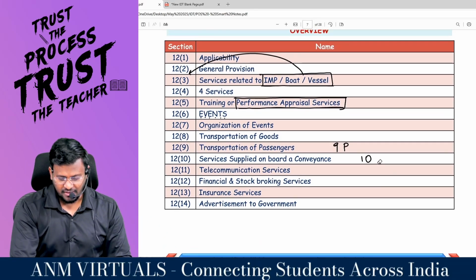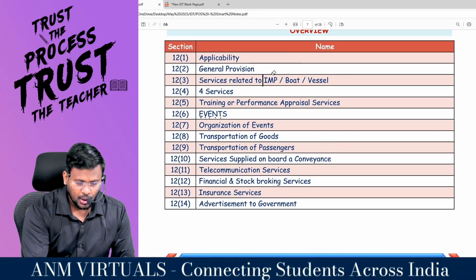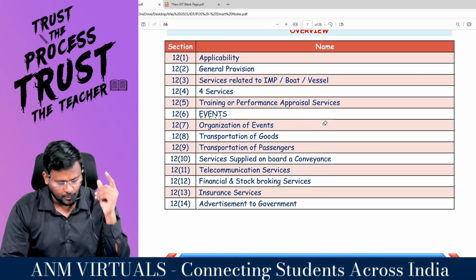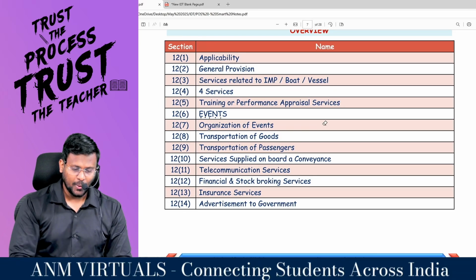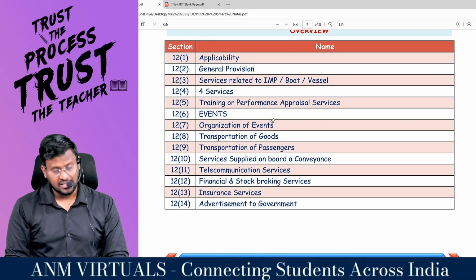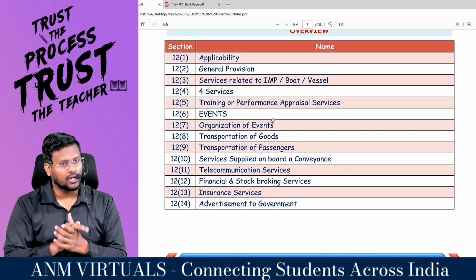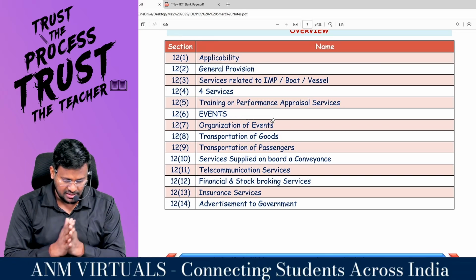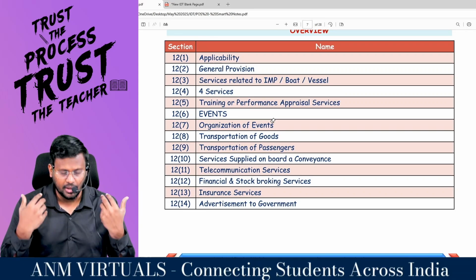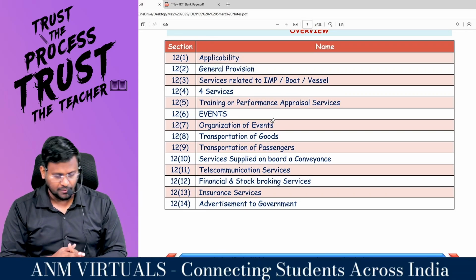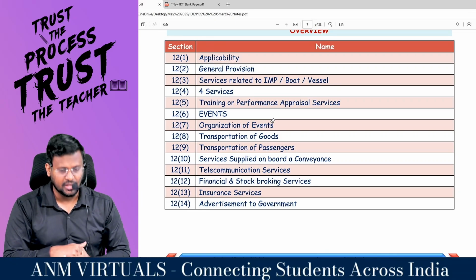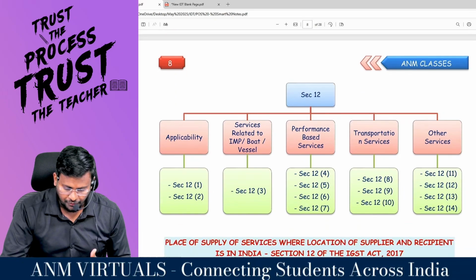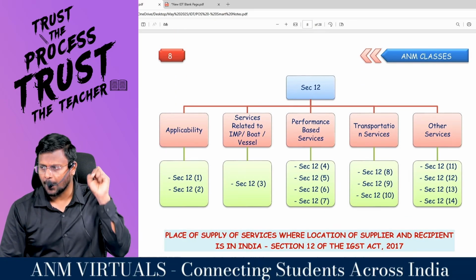So what are the services? 12.1, applicability. 12.2, general provision. 12.3, services relating to immovable property, boat or vessel. 12.4, B2B services. 12.5, training or performance appraisal services. 12.6, events. 12.7, organization of events. 12.8, transportation of goods. 12.9, transportation of passengers. 12.10, services supplied on board a conveyance. 12.11, telecommunication services. 12.12, financial and stock broking services. 12.13, insurance services. 12.14, advertisement to government. Comfortable? How do we have to approach this section?